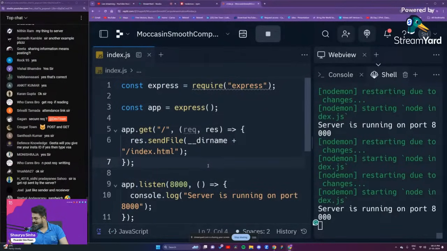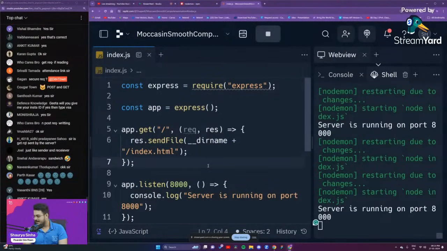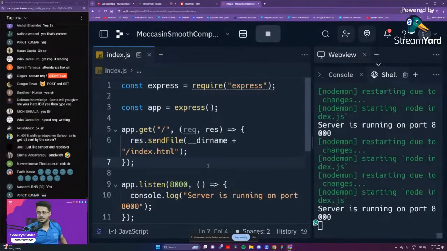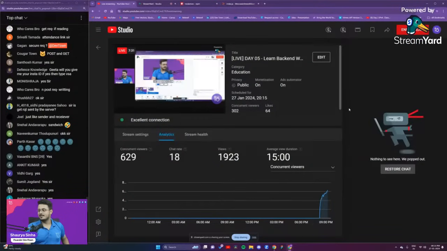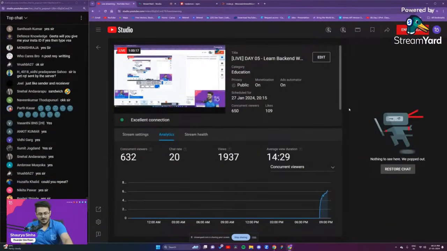I know that I might not have been the very good example right over there, but when we'll implement this post request tomorrow, you will be able to easily understand it. Today's class will keep it a little bit shorter than usual. I'm able to understand that many of you guys are already on a leave right now.